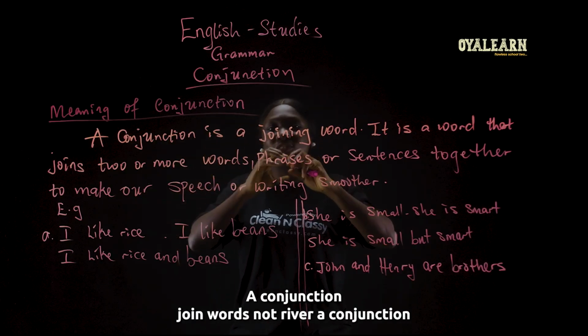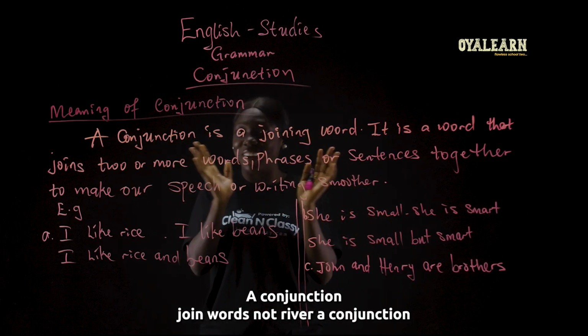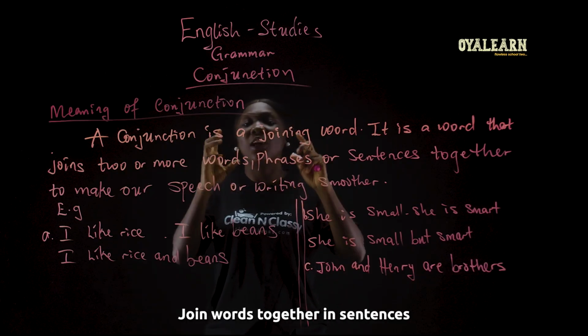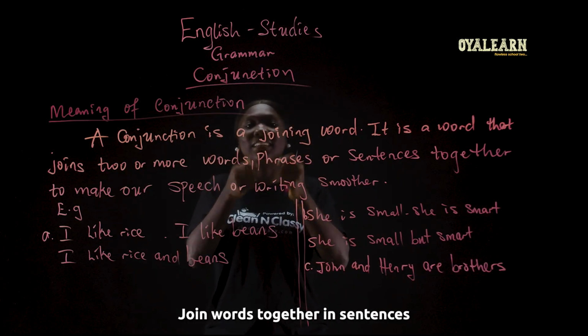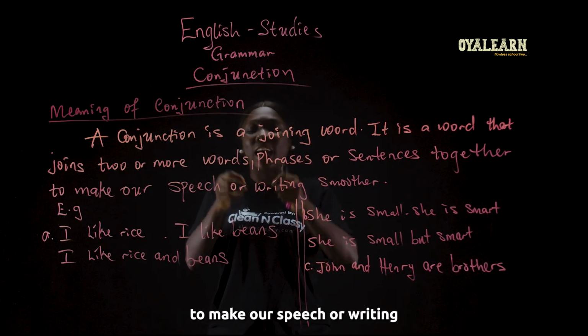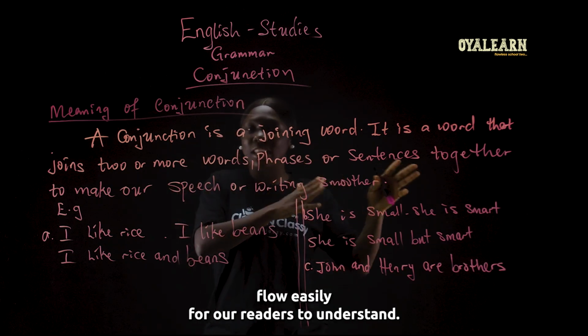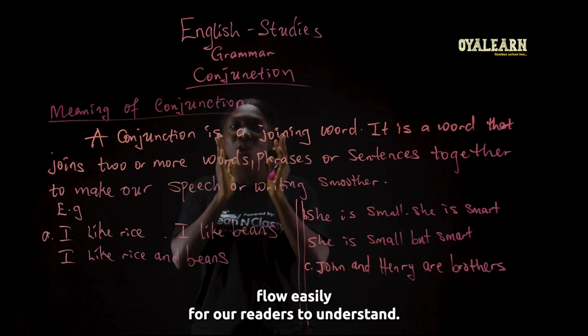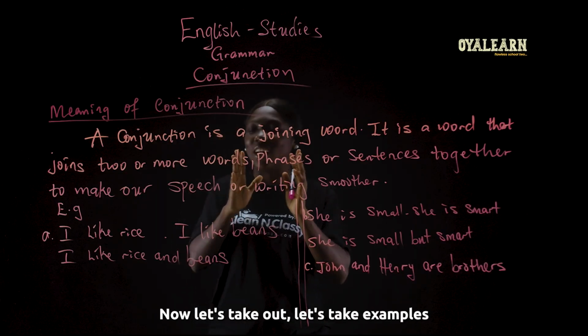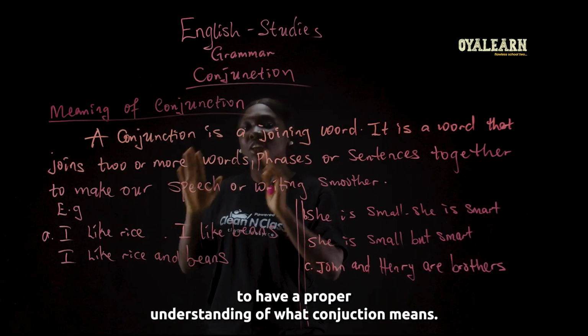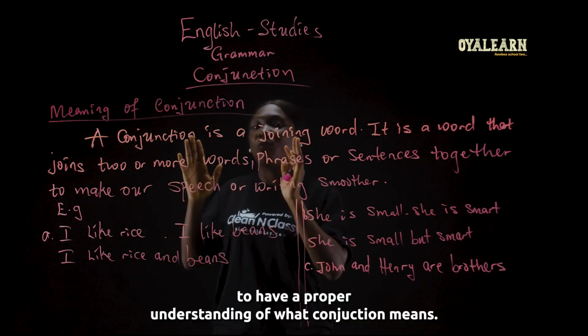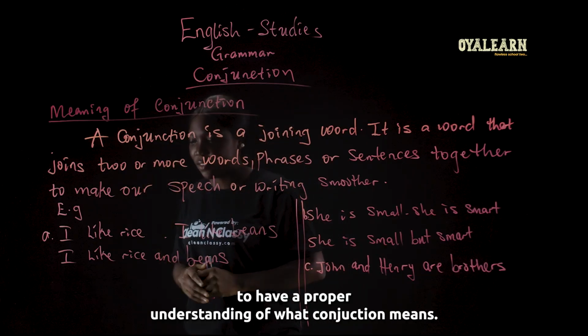A conjunction joins words, not river. A conjunction joins words together in sentences to make our speech or writing flow easily for our readers to understand. Now let's take examples to have a proper understanding of what conjunction means.